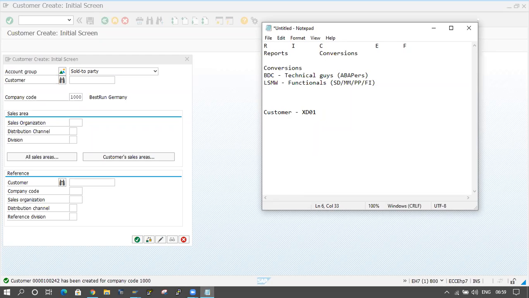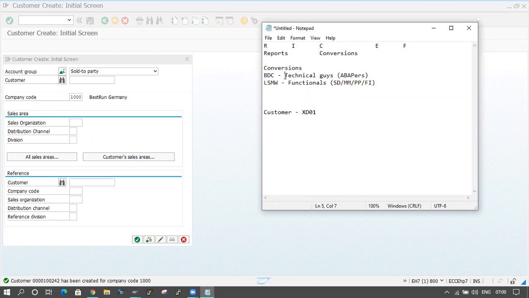Okay, and sometimes we have to work on LSMW also. The client, the end user, will ask you, I want LSMW, I don't want BDC, like that. So what are the differences between BDC and LSMW? We will discuss it later. If you know how we are working on BDC and LSMW, then we can understand what the differences are here.